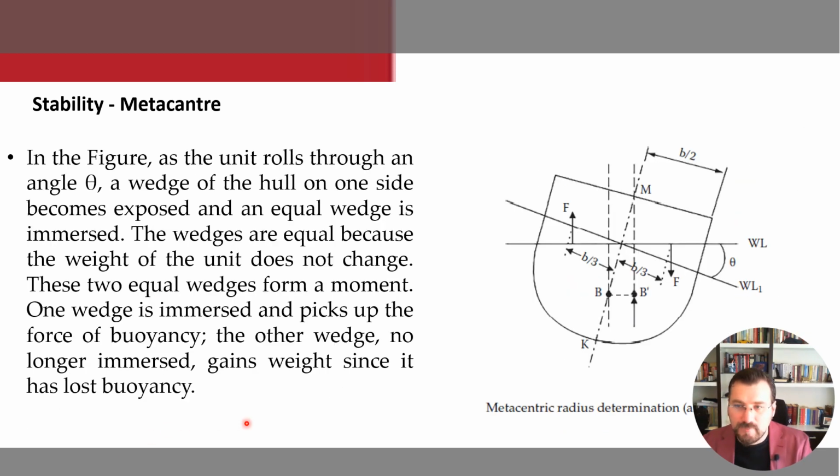Okay, so here is the metacentric radius determination figure. In the figure, as the unit rolls through an angle theta, a wedge of the hull on one side becomes exposed and an equal wedge is immersed. The wedges are equal because the weight of the unit does not change. So these two equal wedges form a moment. One wedge is immersed and picks up the force of buoyancy, while the other wedge is no longer immersed and loses its buoyancy.